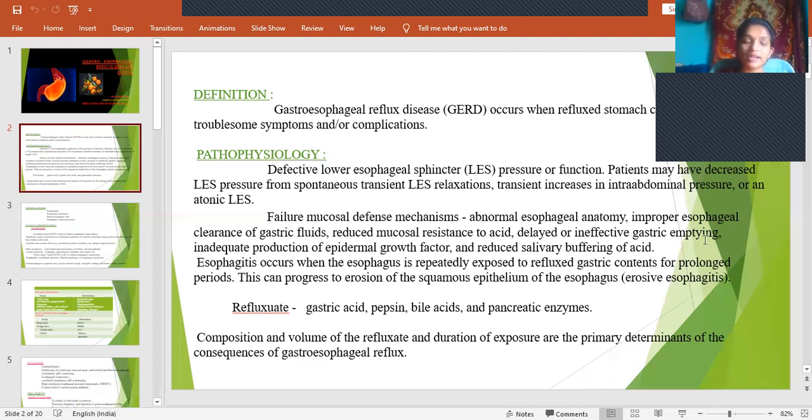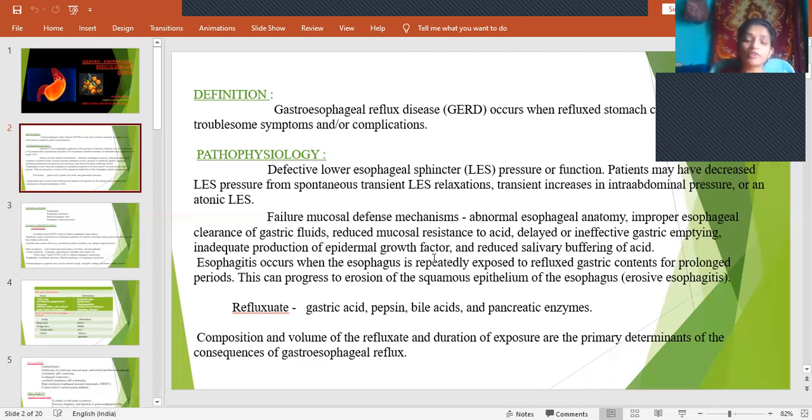See, whatever the contents are, they have to get emptied from the stomach, and then enter the duodenum, then the large intestine. But this process will not take place. So the contents will remain in the stomach for a longer duration, and then they will get refluxed into the esophagus. And inadequate production of epidermal growth factor.